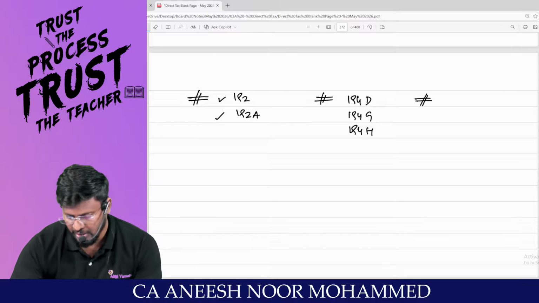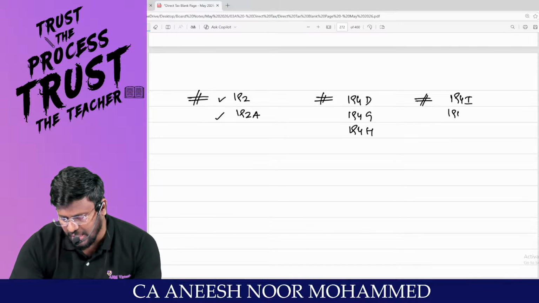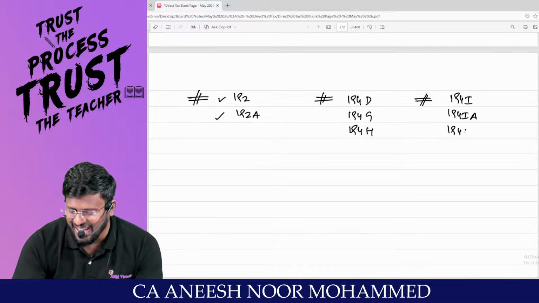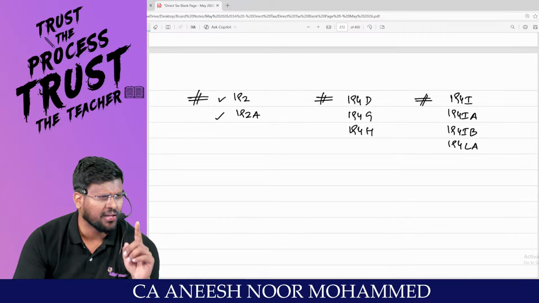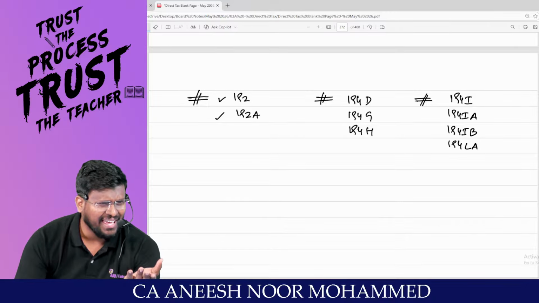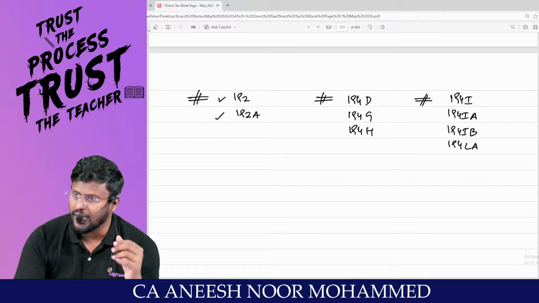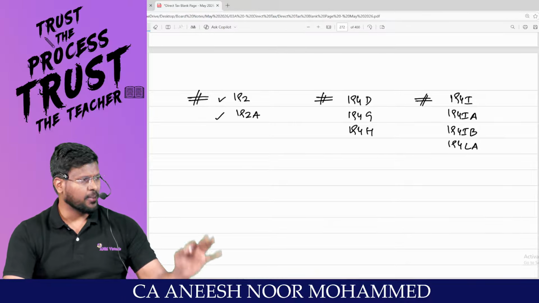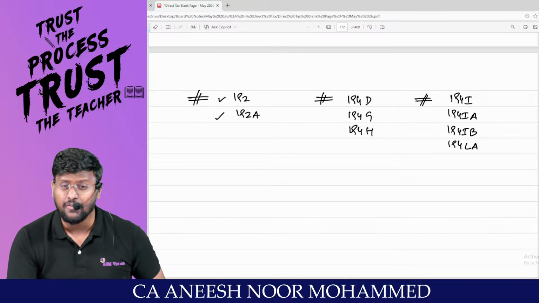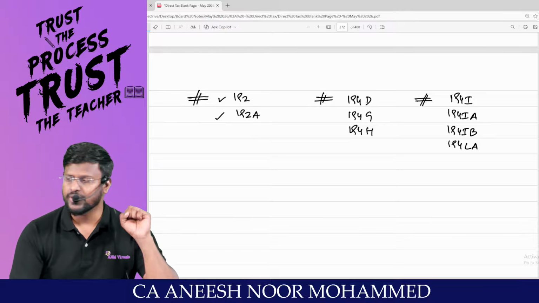Next one, 194I, 194IA, 194IB, 194LA. 194I, rent. 194IA, transfer of immovable property other than agricultural land. 194IB, payment of rent by certain individual or HUF. 194LA, compulsory acquisition of land and building.